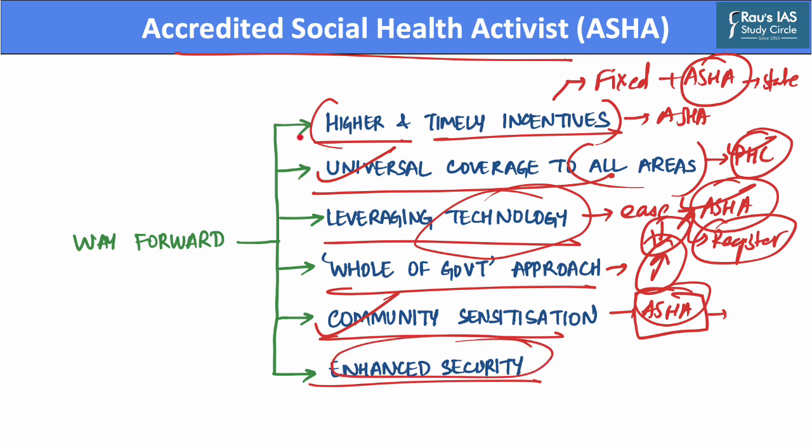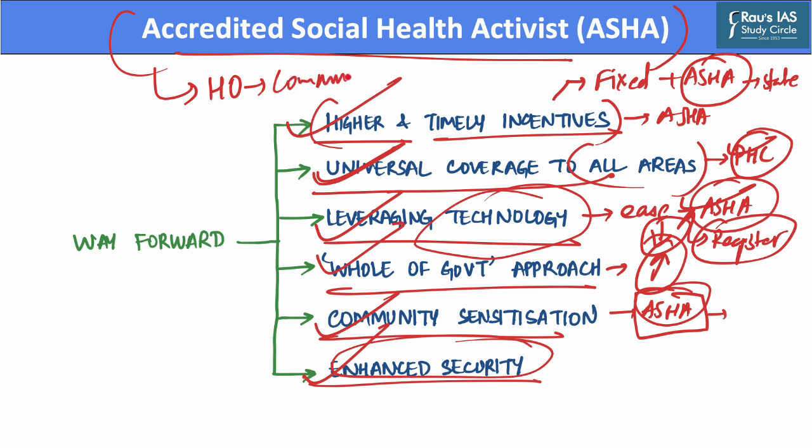Hence, developing mechanisms for higher and timely incentives, providing universal coverage of ASHA workers to all areas, leveraging technologies to ease the job of ASHA workers, facilitating a whole of government approach in improving community sensitization, and enhancing security of community health functionaries will help improve the implementation of the ASHA programme, and this will eventually lead to better health outcomes for the entire community. Hence, this was all for today's discussion on ASHA workers.